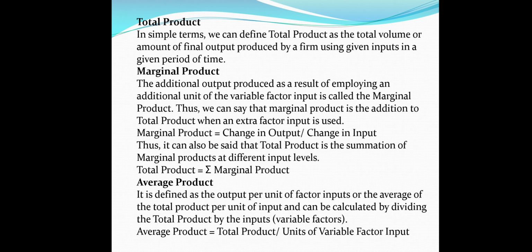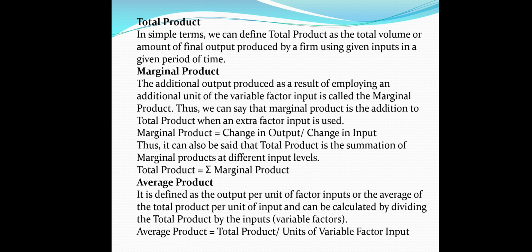Thus, if the employment of labor increases by delta L units, yielding an increase in total output by delta Q units, the marginal product will be given by delta Q upon delta L.